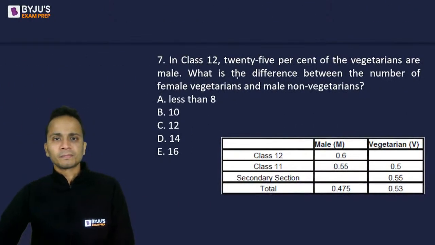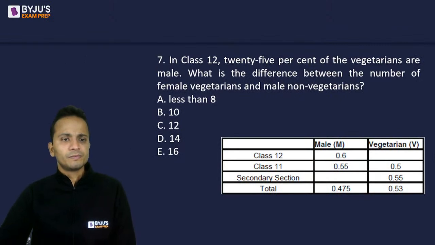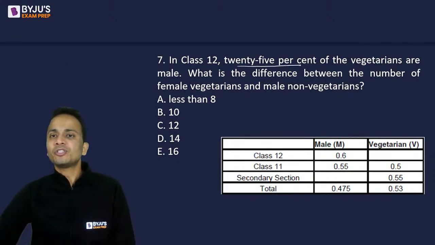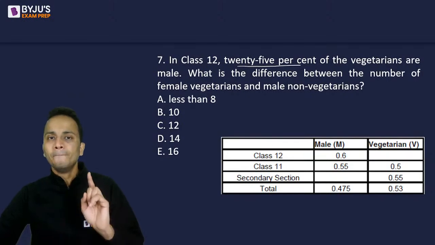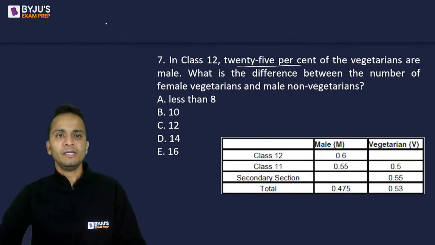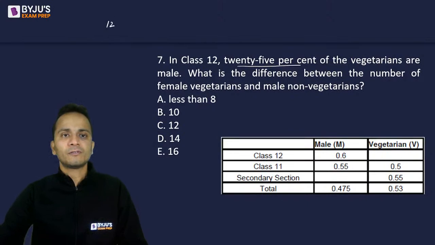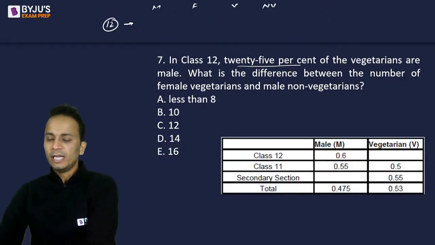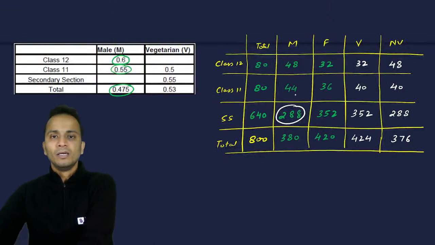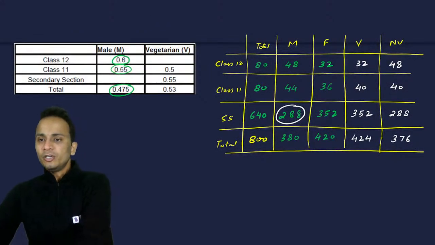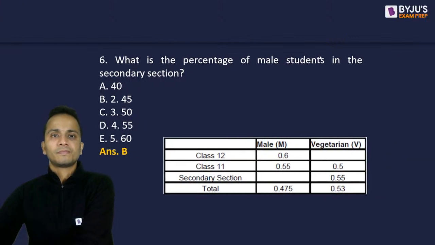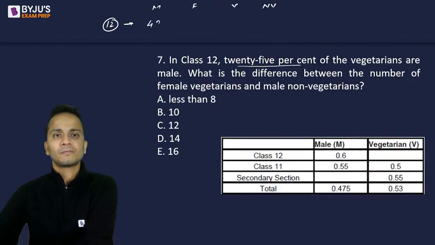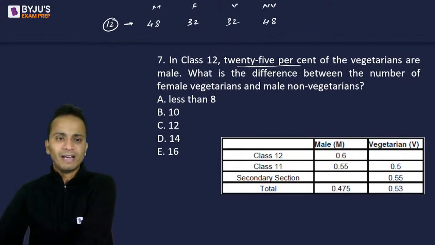Question number 7. In class 12, 25% of vegetarians are male. So class 12 लिख लेते हैं पहले. So class 12, number of males, females, vegetarians and non-vegetarians कितना था? I'll copy it from the table. 48, 32, 32, 48. Okay. So this is the values for class 12.